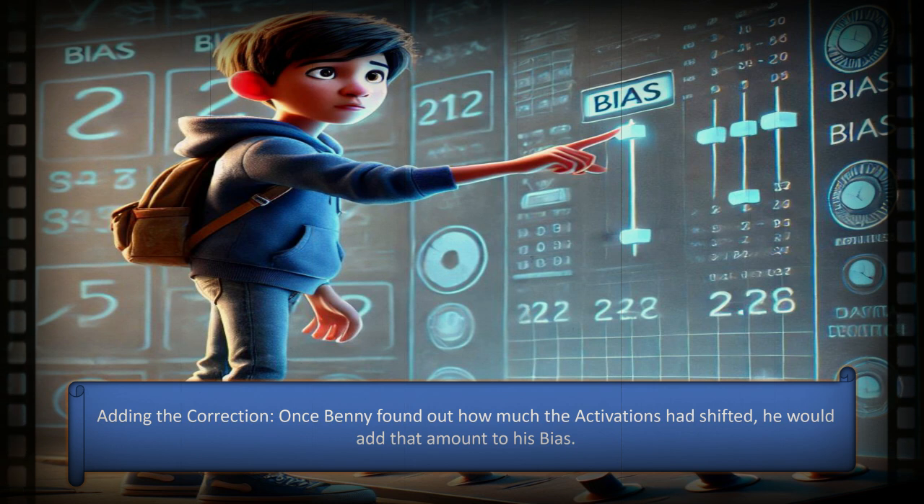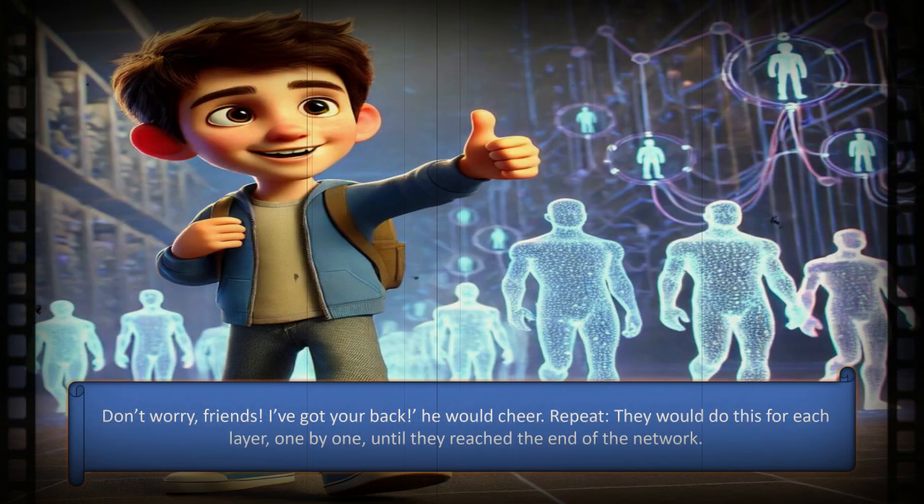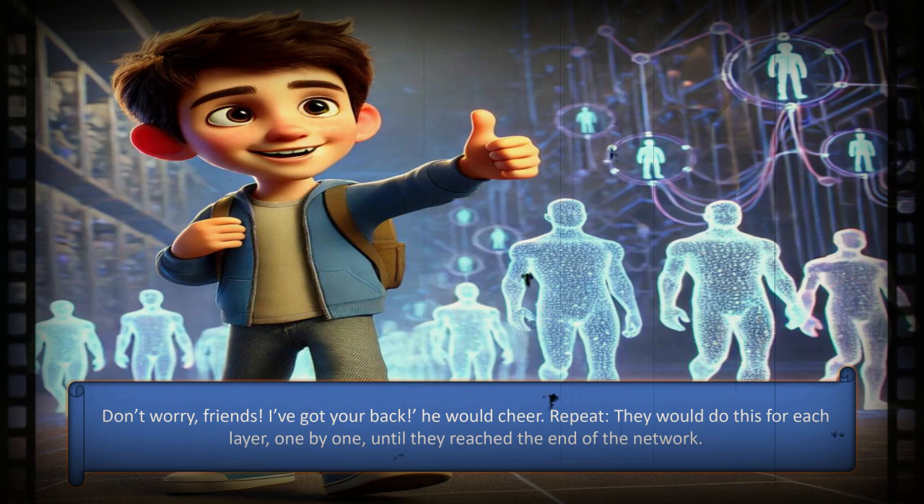Adding the correction. Once Benny found out how much the activations had shifted, he would add that amount to his bias. "Don't worry, friends, I've got your back," he would cheer. Repeat. They would do this for each layer, one by one, until they reached the end of the network.